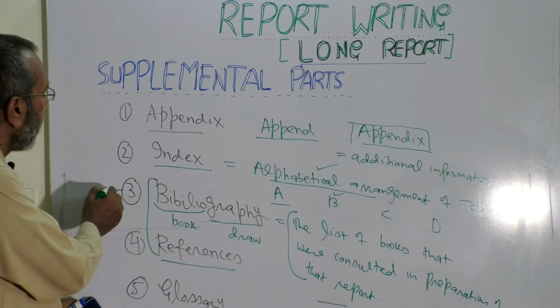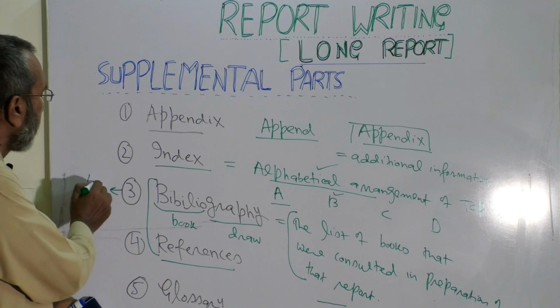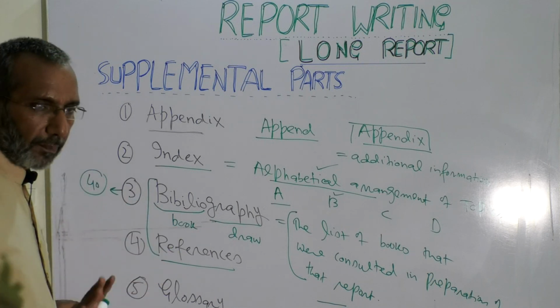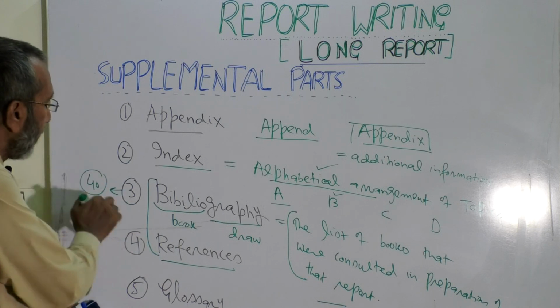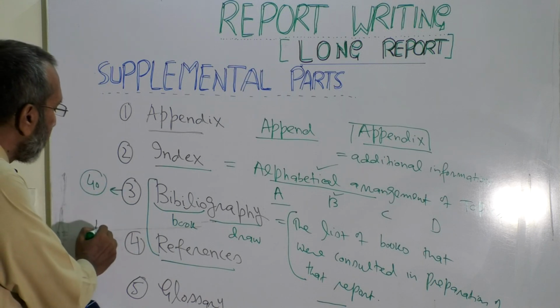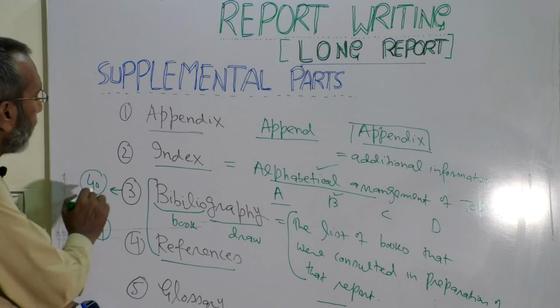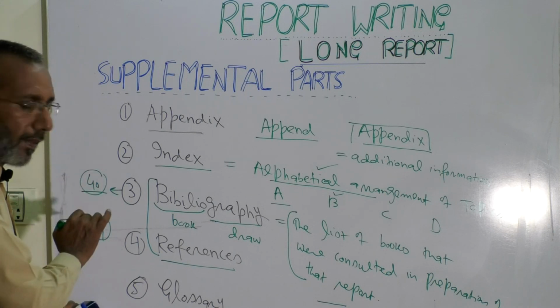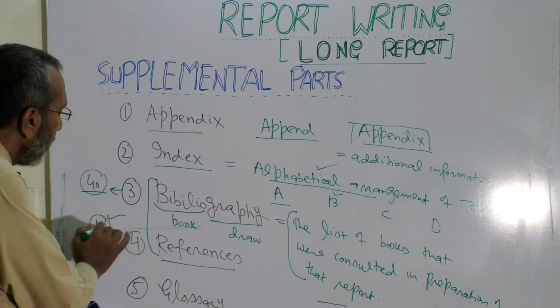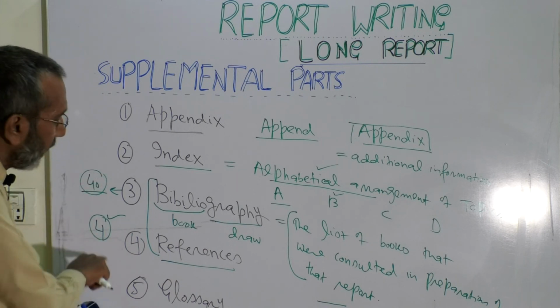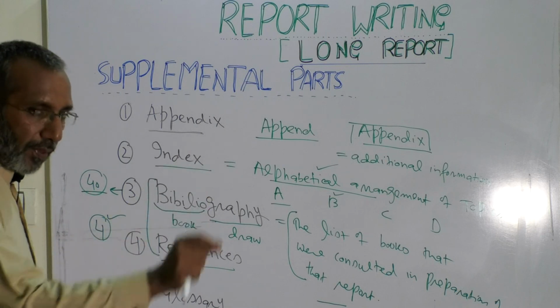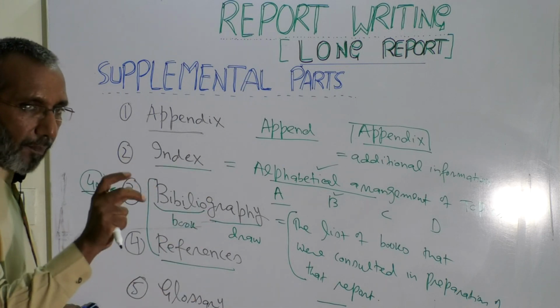In the case of bibliography, suppose you do consult 40 books, this book, that book, and so on. But in a reference, out of these 40, you might just make mention of 4 books. You did consult 40, but practically in that report, you just use material from 4 out of 40. So reference is a narrowed-down form of that, a more squeezed form.